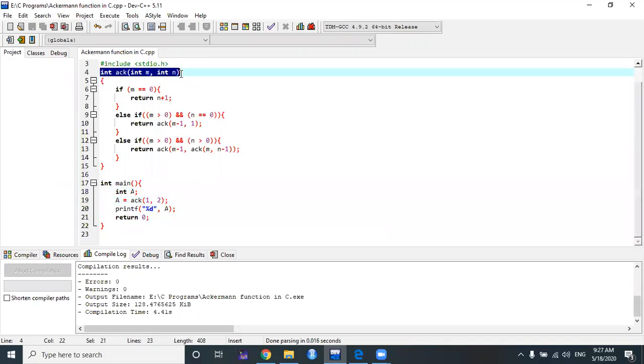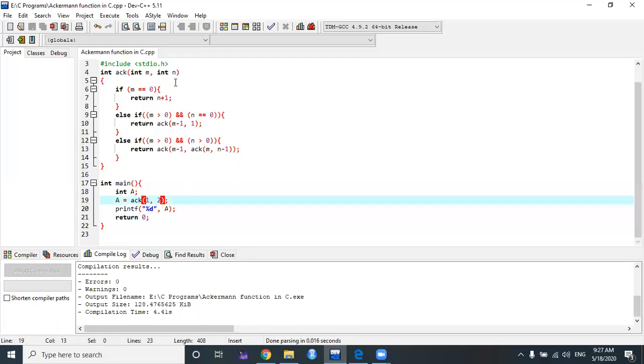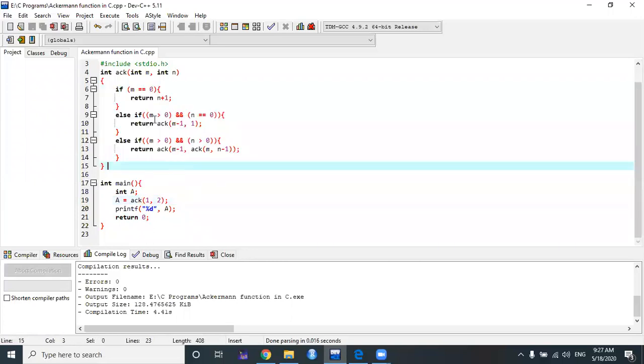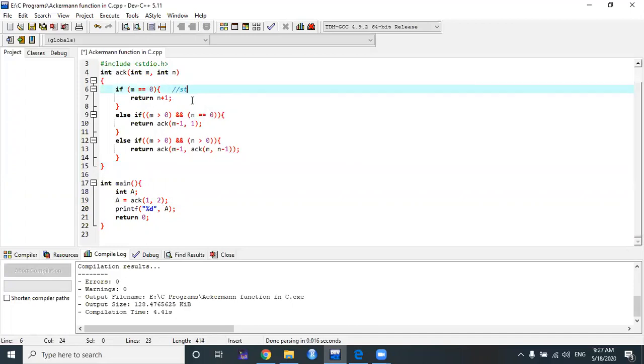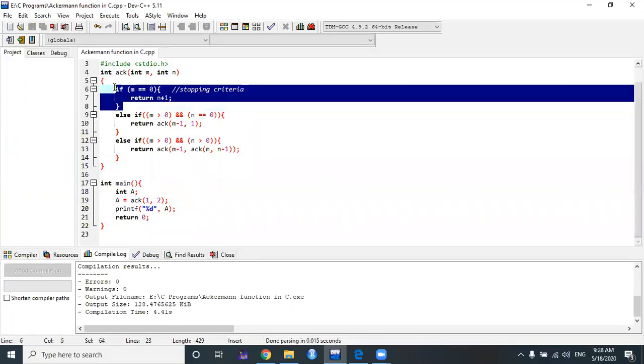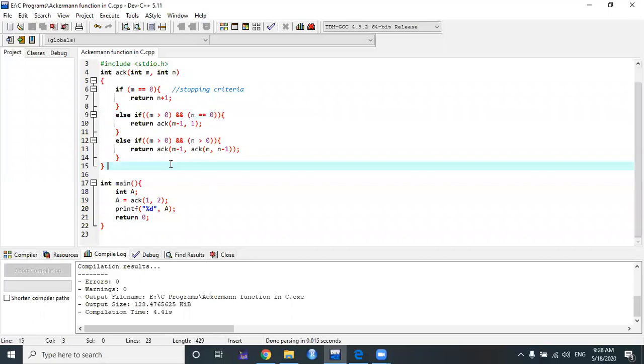So this is the recursive function, whose arguments are the same integer type. The first argument is for m, the second argument for n. We will just write down all three conditions. Very simple. If m equals 0, return n plus 1. This is the terminating condition. Please remember this condition is the stopping rule, or you can say the stopping criteria, for the recursive function. Very, very important to remember. If this condition is not there, then the recursive function will never converge to the ultimate value. It will fall into an infinite loop.